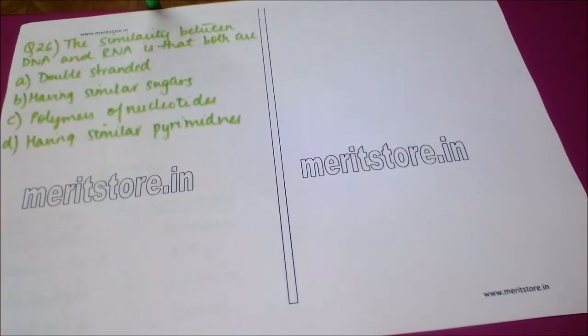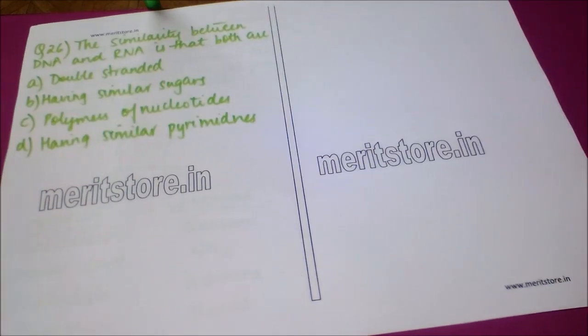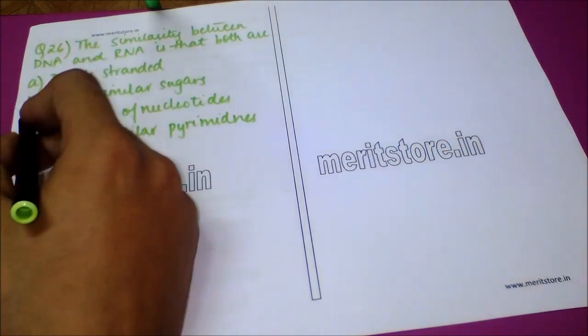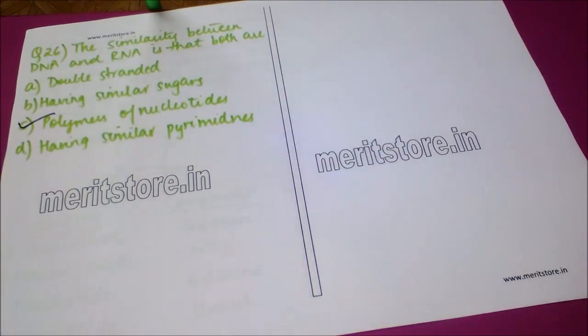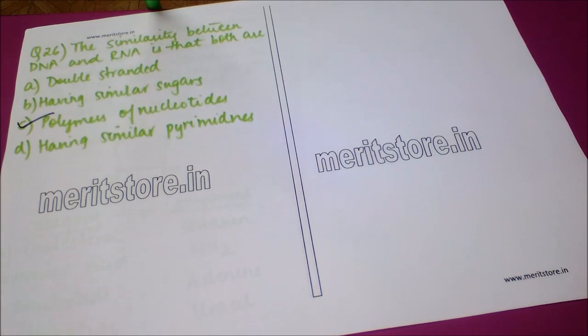The similarity between DNA and RNA is that both are option A, double stranded, option B, having similar sugars, option C, polymers of nucleotides, and option D, having similar pyrimidines. The correct answer here is polymers of nucleotides, as both RNA and DNA are nucleic acids which are polymers of nucleotides.